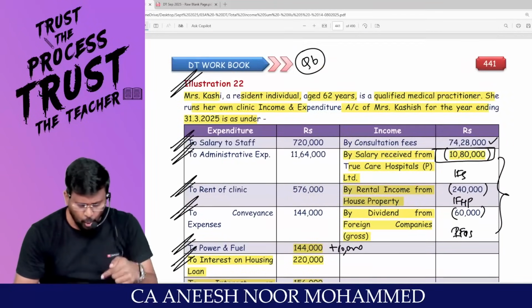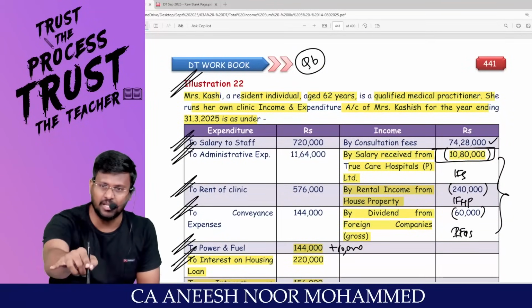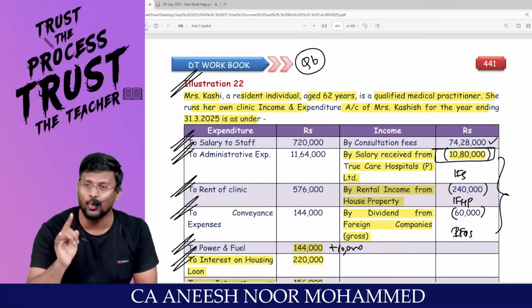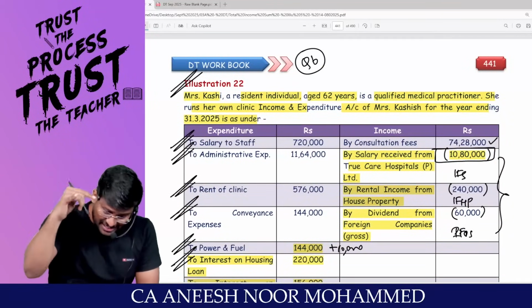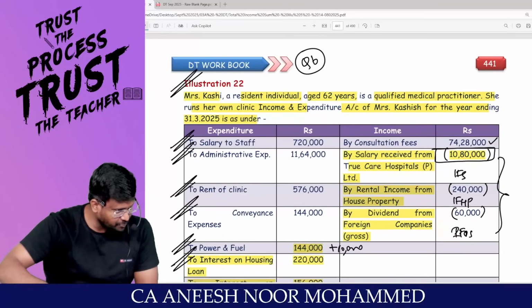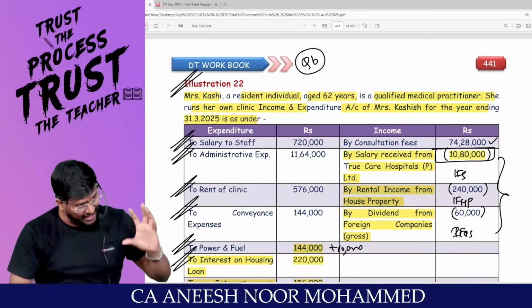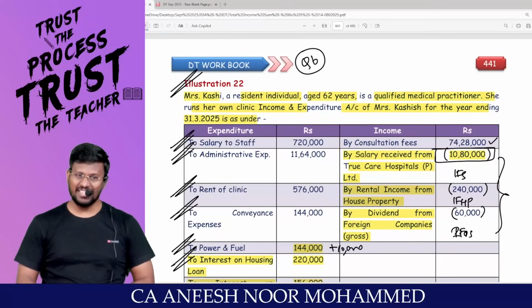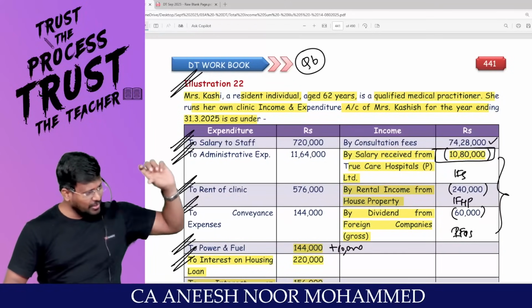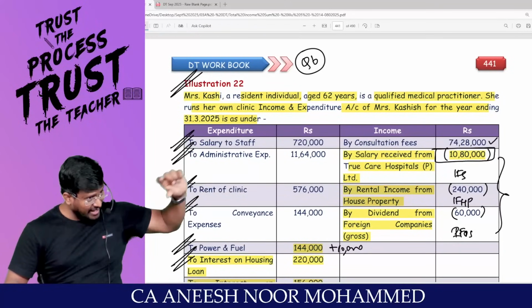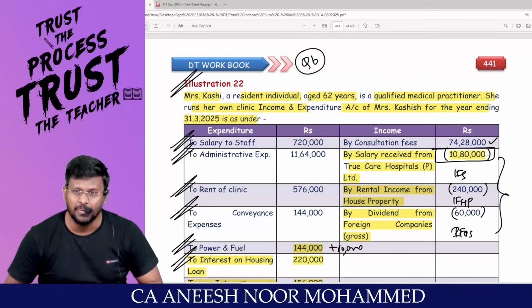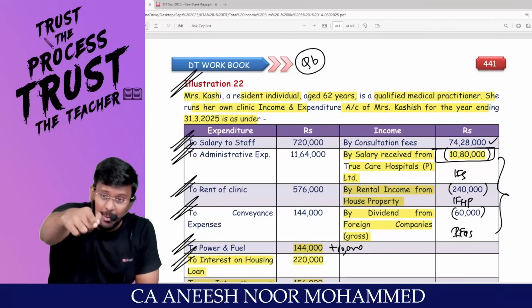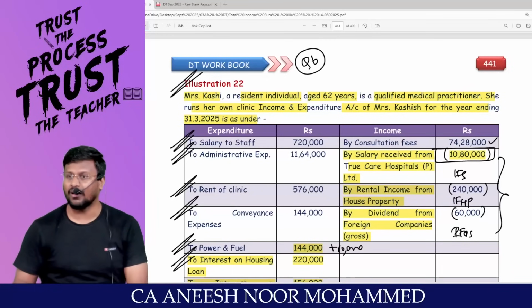Whose P&L has been given? Mrs. Kashi. Mrs. Kashi is not True Care Hospital. Mrs. Kashi is working in True Care. She also has her own clinic. To go to that clinic, she incurs some conveyance expenses. That conveyance has been debited to her clinic P&L.